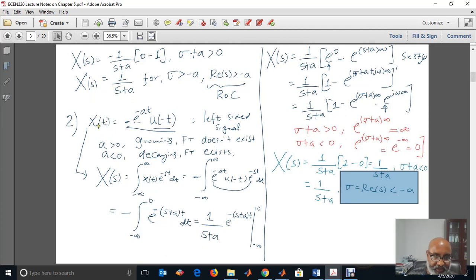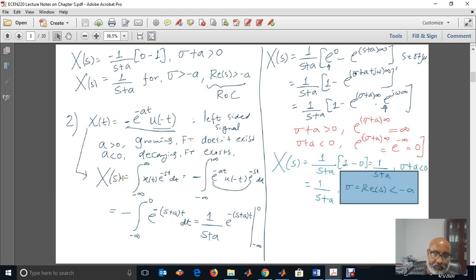Let's have another example here. A left-sided signal, x of t equals minus e to the power of minus at times u of minus t. Why is it left-sided? Because of u of minus t. It is the flip of ut. U of minus t is equal to 1 for t less than 0, and equal to 0 for t greater than 0. Now if a is greater than 0, that means a is positive, minus a is negative, but t is negative because we are going to the left, so this will be positive. So it's a growing exponential signal.